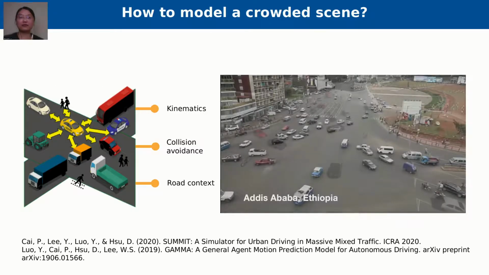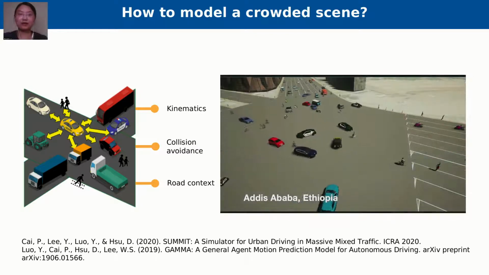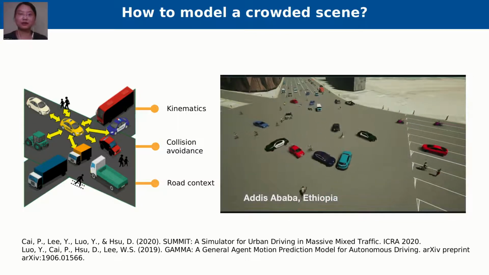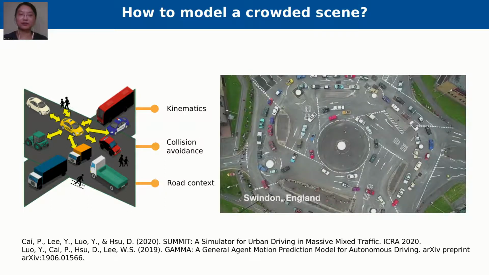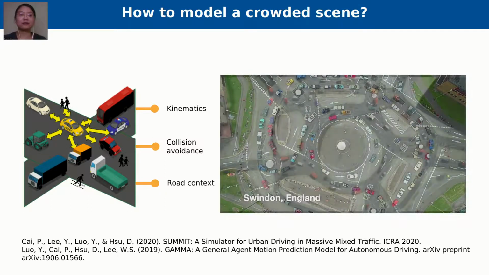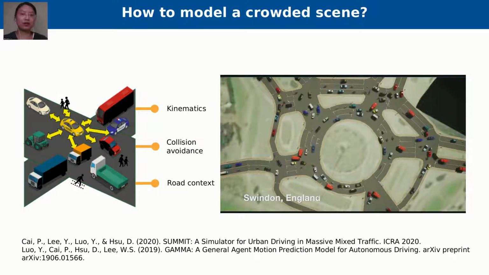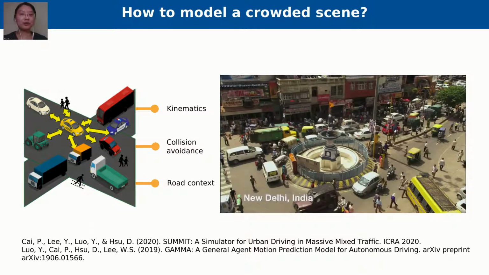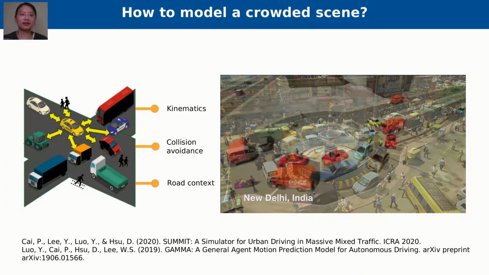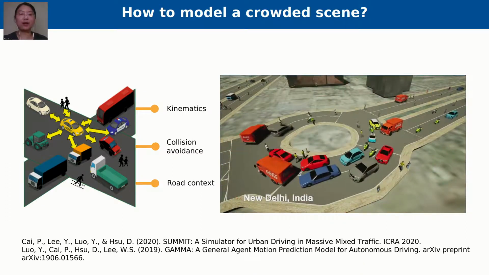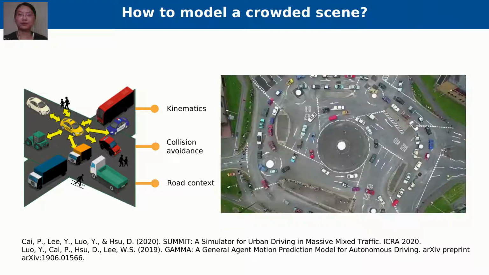We identified 3 factors that govern crowd behaviors, including kinematics, collision avoidance, and the road context. We modeled these factors in a unified velocity obstacle framework to produce an efficient motion model. We have embedded this model in our open source simulator, Submit, that can simulate traffic crowds in urban maps from any location in the world.